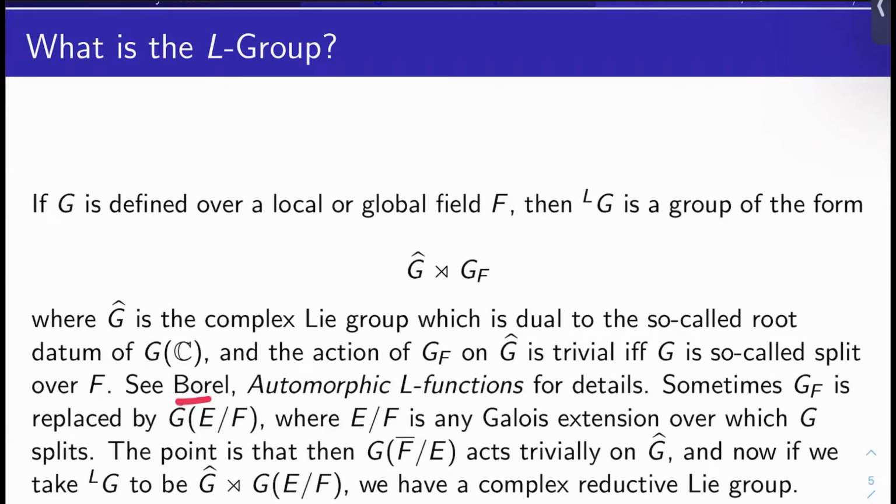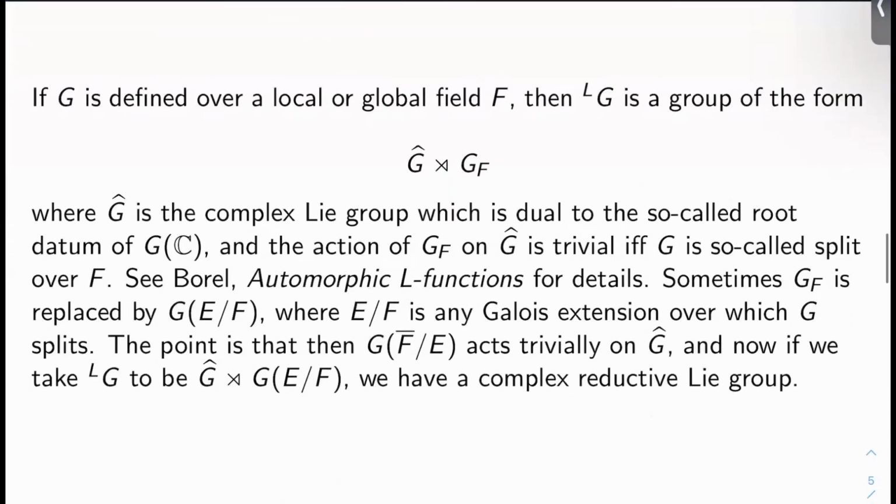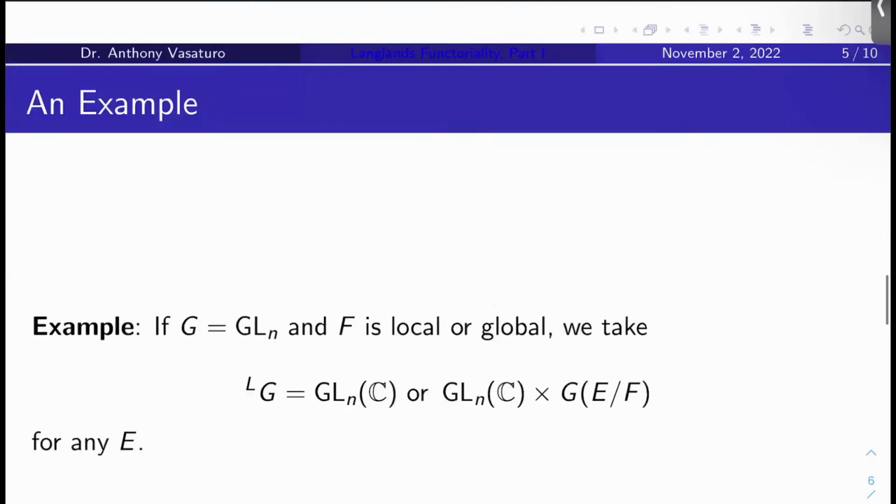Okay, and you should see Borel, Automorphic L-functions, for far more details. In fact, Borel-Casselman might be just a good read if you really want to get into this stuff. So sometimes the Galois group of F is just replaced by some Galois group of E over F, where E over F is just some Galois extension over which G splits. You can't take any Galois extension. The point is, if you do that, then the Galois group of F bar over E just acts trivially on G hat. And so if you do just take LG to be G hat semi-direct product that Galois group of E over F, you still have a complex reductive Lie group. Everything still works.